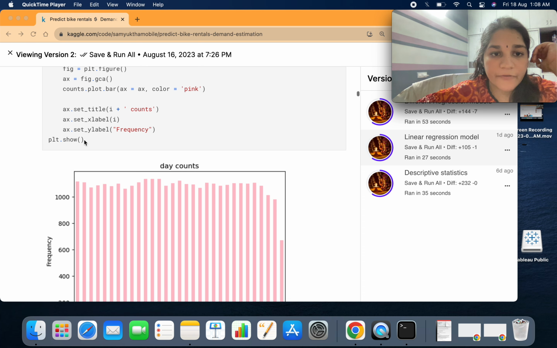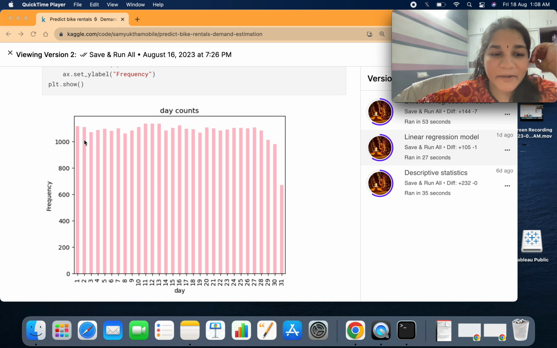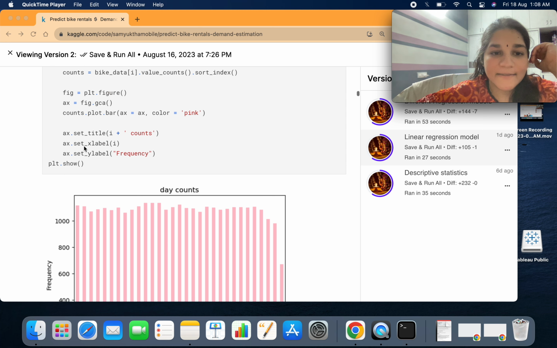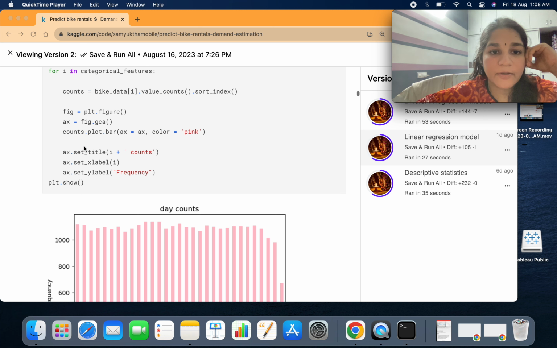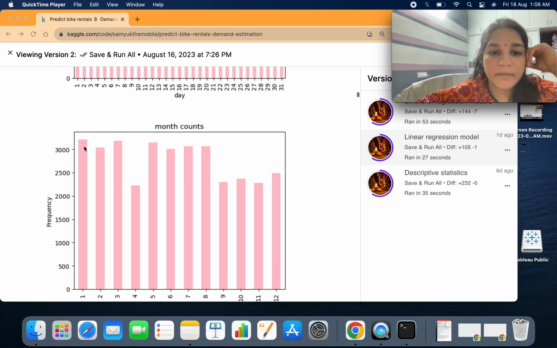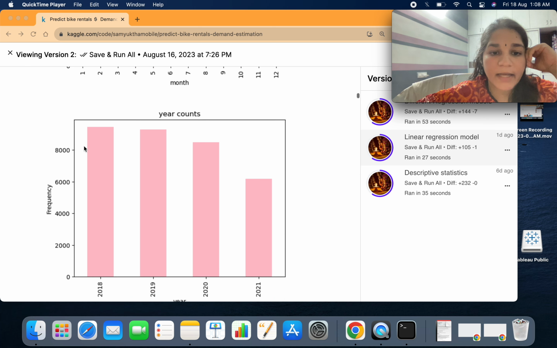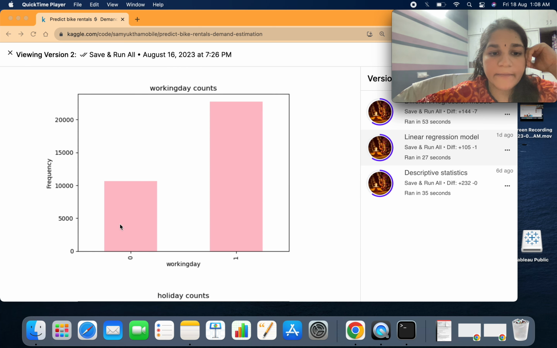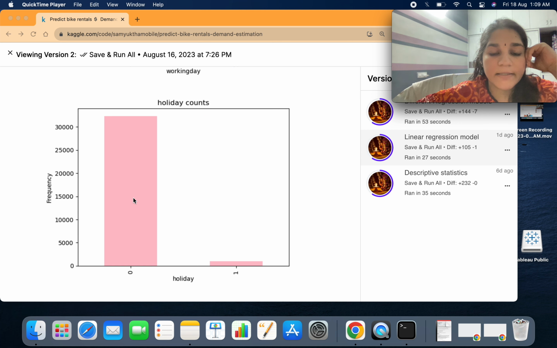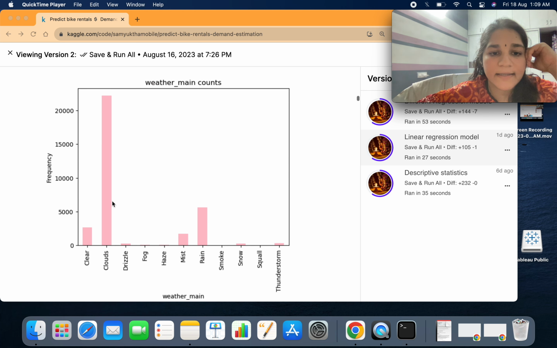I have taken different kinds of colors here because I wanted to make my notebook a little presentable. So I'm using histograms to see how my data was distributed for different categorical features. Here is for day, month, working day or not a working day. Is it a holiday or not a holiday? So mostly it's not a holiday in this data set.